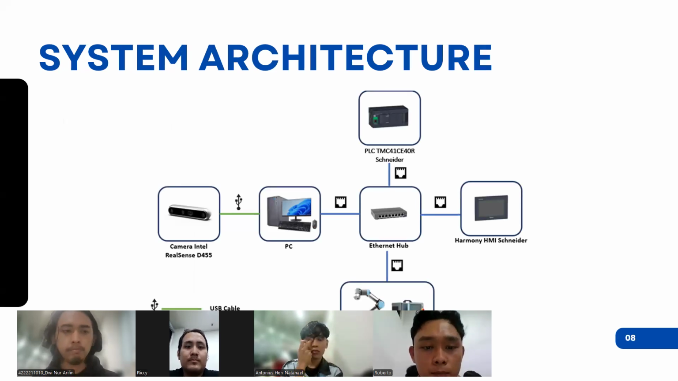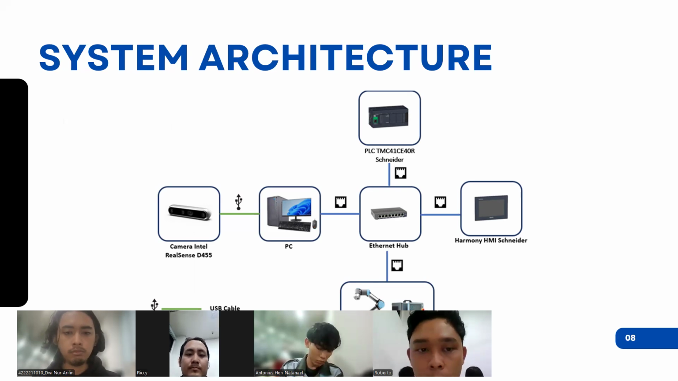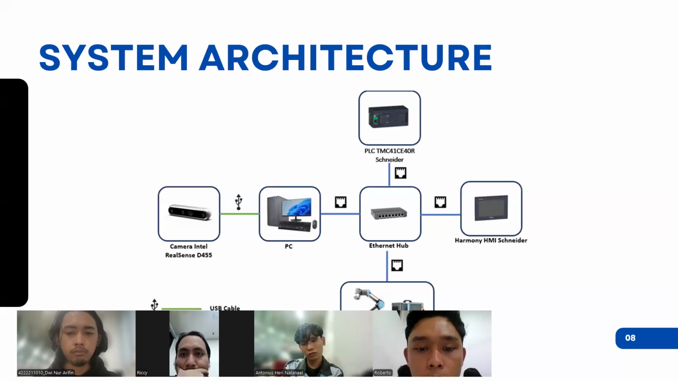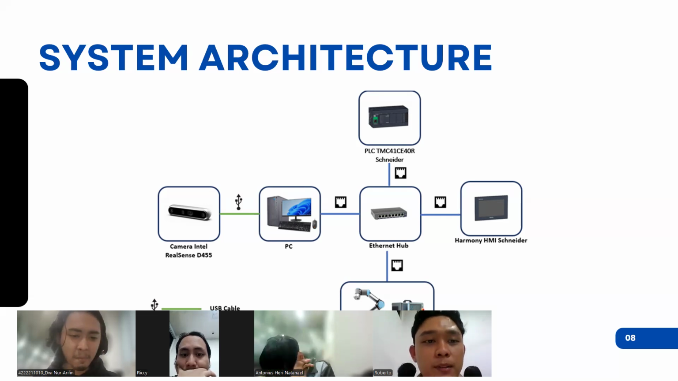System architecture. We use the system communication Modbus TCP/IP, and the PLC, PC, and Harmony are connected by Ethernet. This is the switch hub to connect all devices, and the camera connects to the PC by USB to detect the coordinates and workpiece.